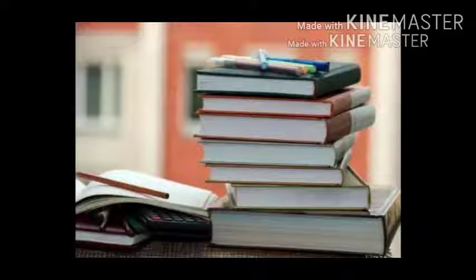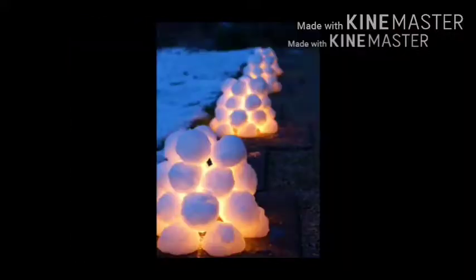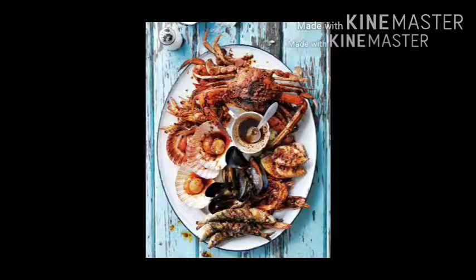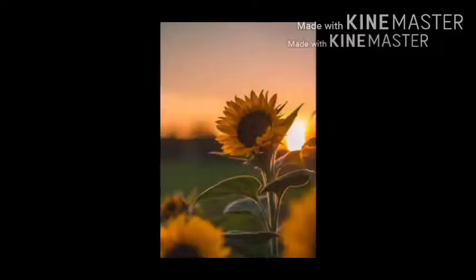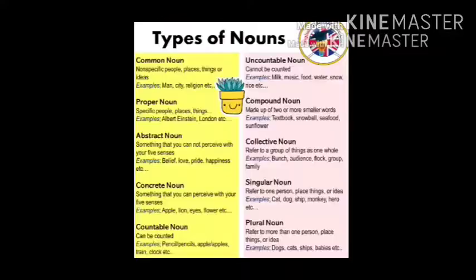Text is a word and book is a word. These 2 smaller words make one word, that is textbook. Snowball, seafood, sunflower. These are made up of 2 words. So these are called compound nouns.